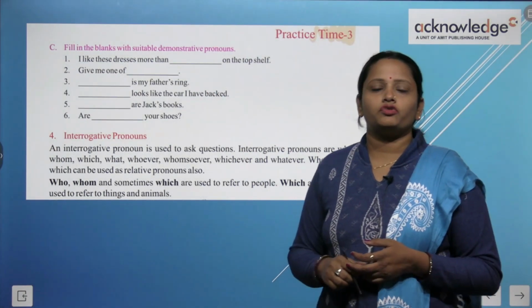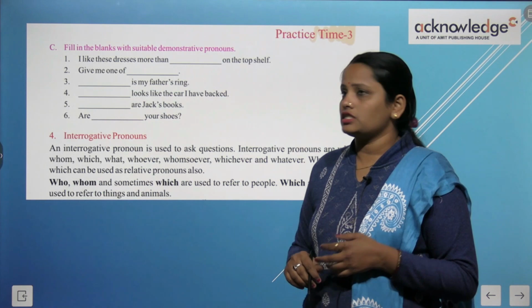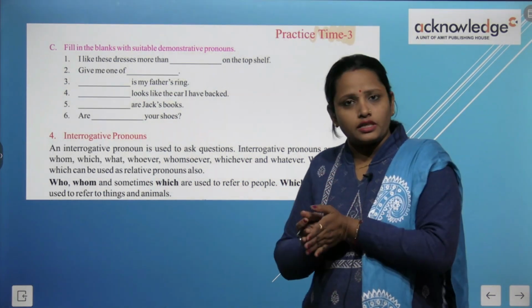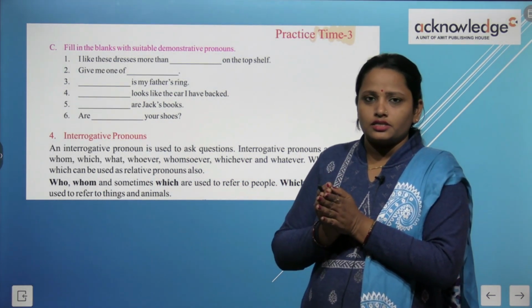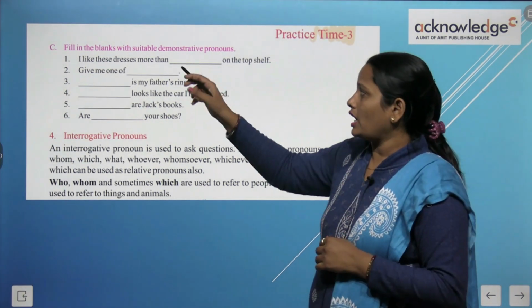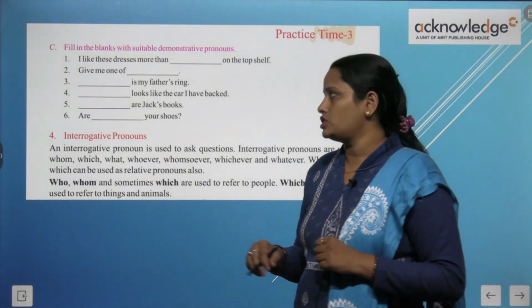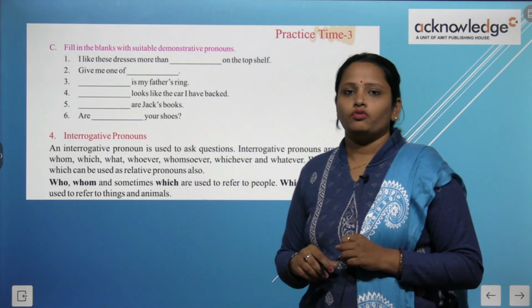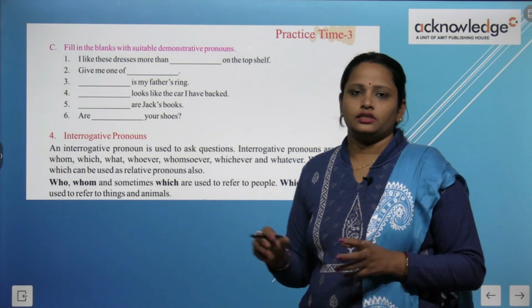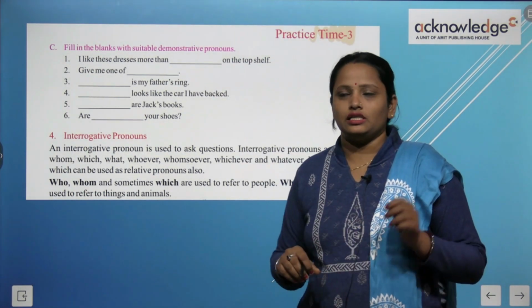So here children we have to fill in the blanks with the demonstrative pronouns. I like these dresses more than ___. अब ये जो मेरे पास है इसे तो मैंने कह दिया these. अब इसका just opposite बोलेंगे those. So I like these dresses more than those on the top shelf. Give me one of these. इनमें से एक दे दो मुझे. So here also we have to write these.